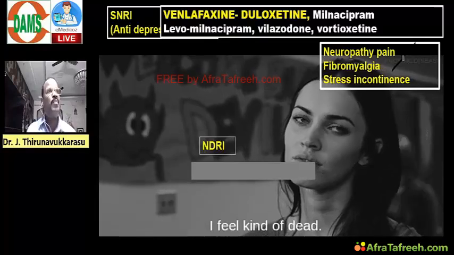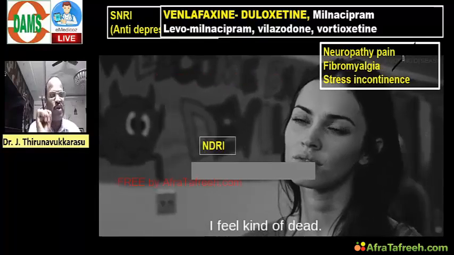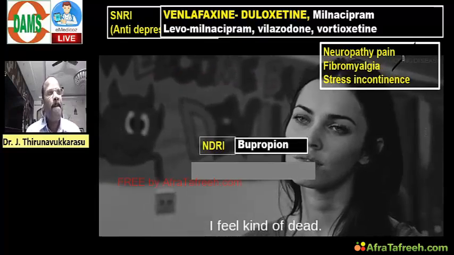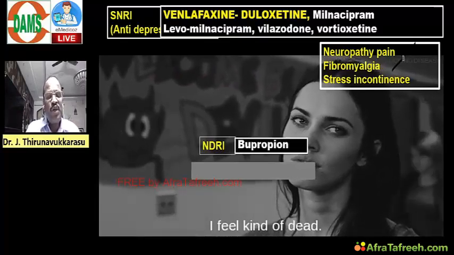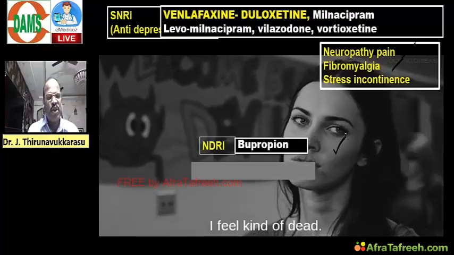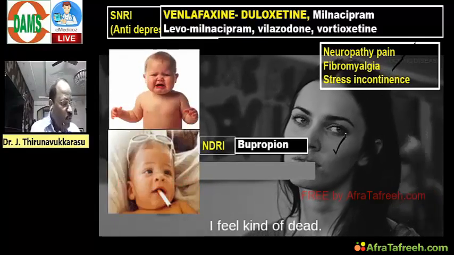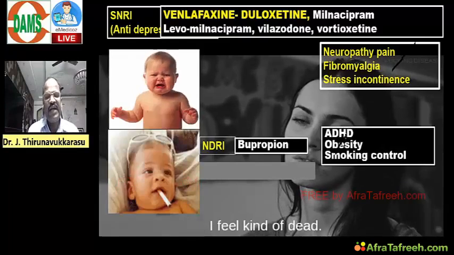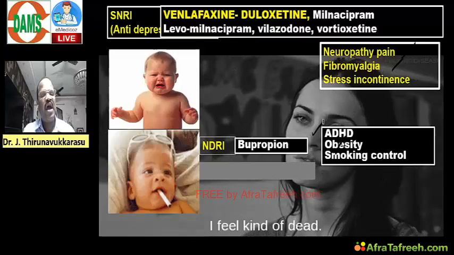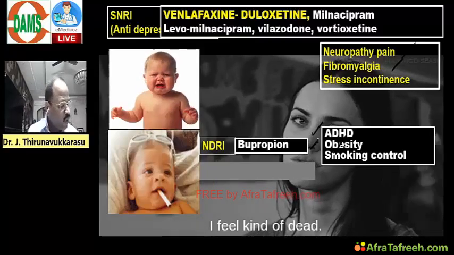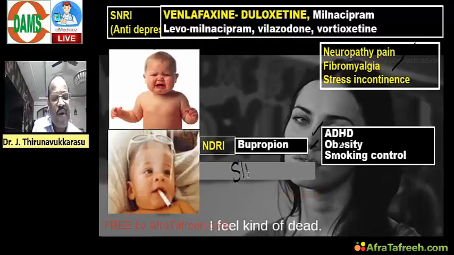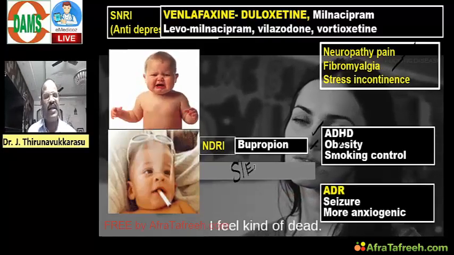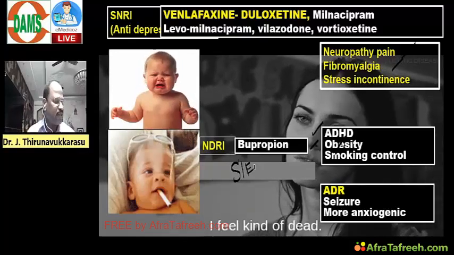And another very important question, the NDRI you must know, called bupropion. Bupropion is not only useful for treating depression, it is also useful for control of smoking habits, having anti-smoking activity, and also useful for ADHD and obesity. Here one question. Bupropion may cause the very important side effects of anxiety and seizure. It's the most anxiogenic antidepressant.